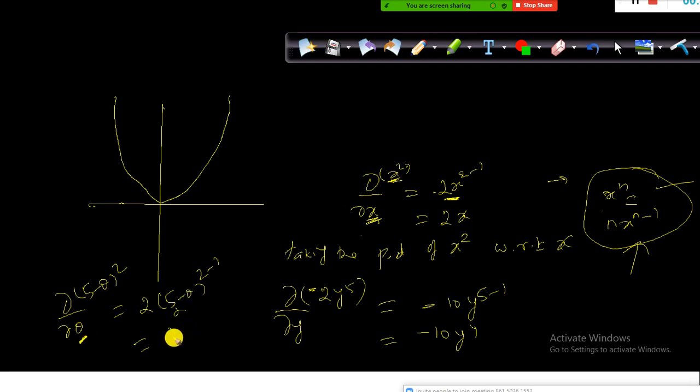So 2 into minus theta into 1 is minus 2 theta. That is how we need to take the partial derivative. To understand this better, we'll use another example.